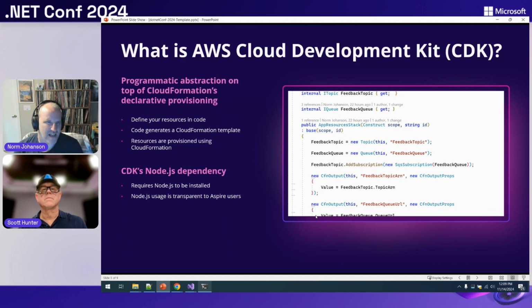What CDK allows us to do is put a programmatic experience and abstraction on top of CloudFormation. I can just write C# code instead of writing JSON or YAML files. Also, because it's code, we all know how to put layers and layers of abstractions, so we can simplify a lot of our things.